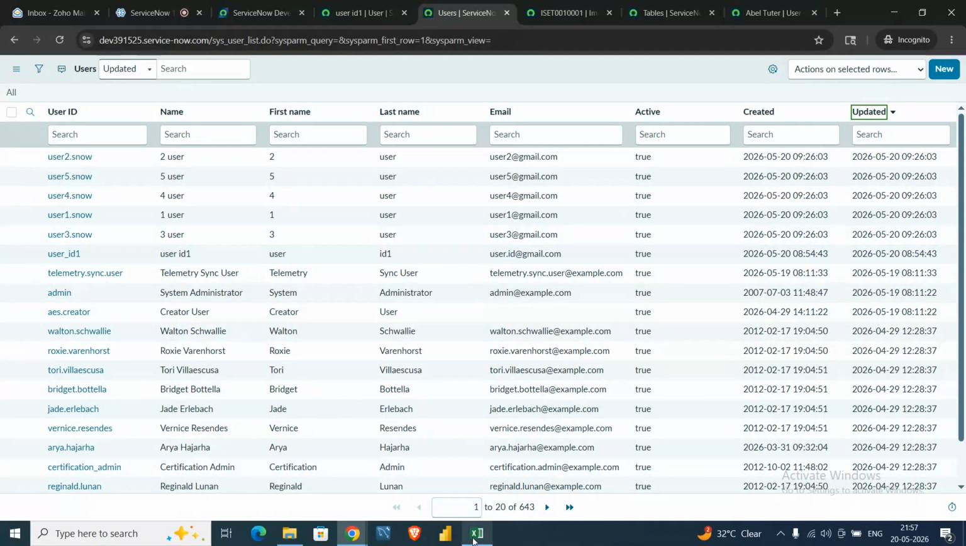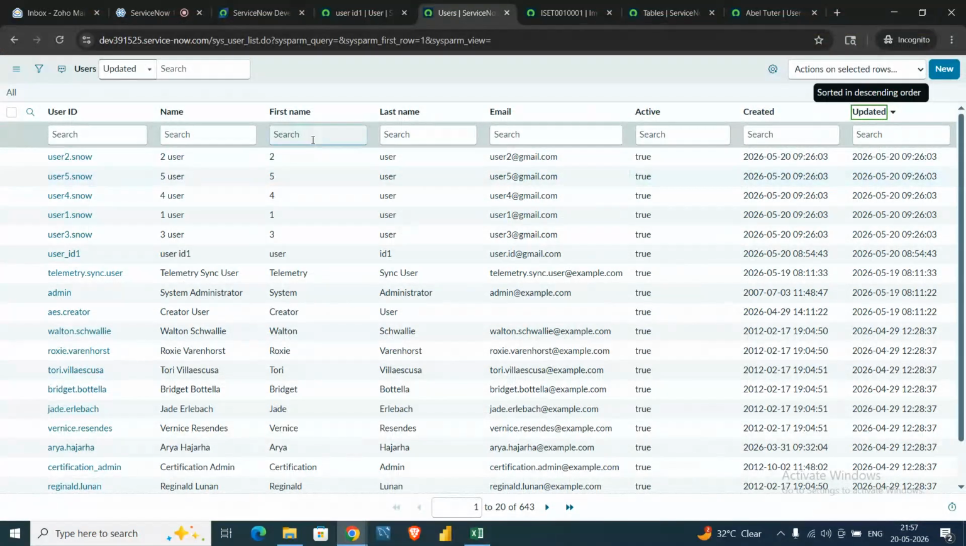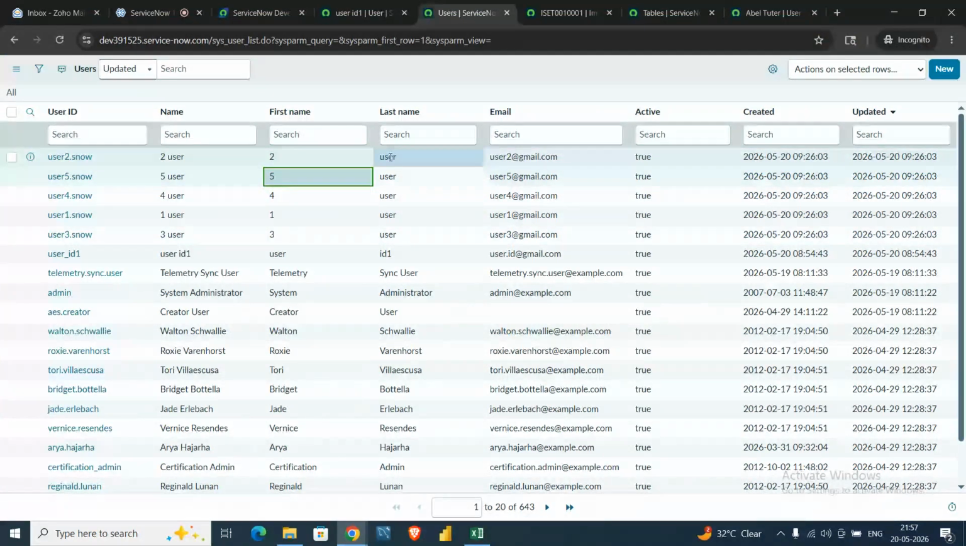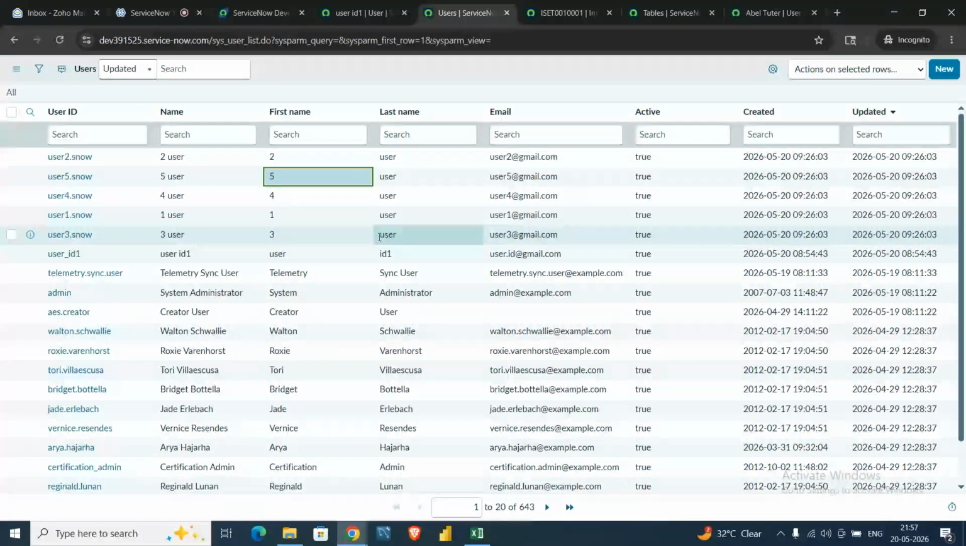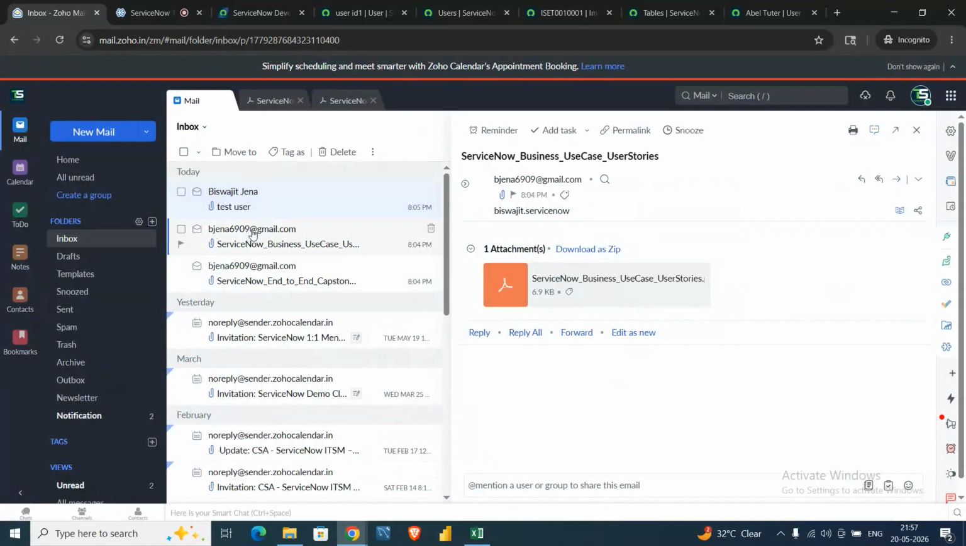One thing we modified was the mapping assist: we populated the first name as last name and last name as first name. So that means 1 2 3 4 5 is showing as the first name, and user is showing as the last name. Let's see whether that happened. As you can see, the first name is 25413, and the last name is user. This is how you can insert a large amount of data into ServiceNow.